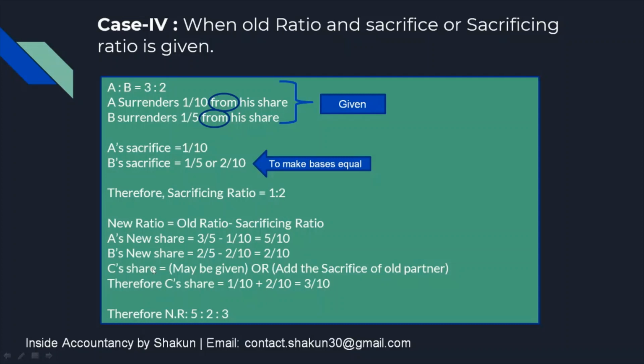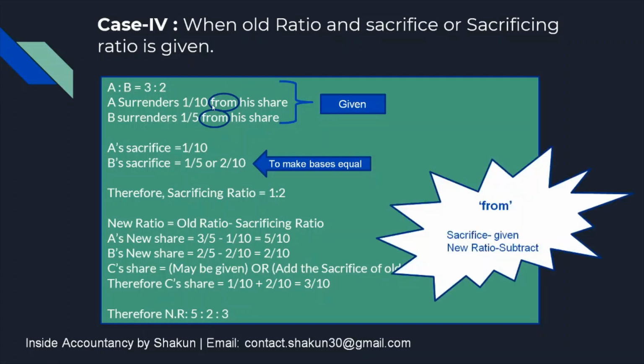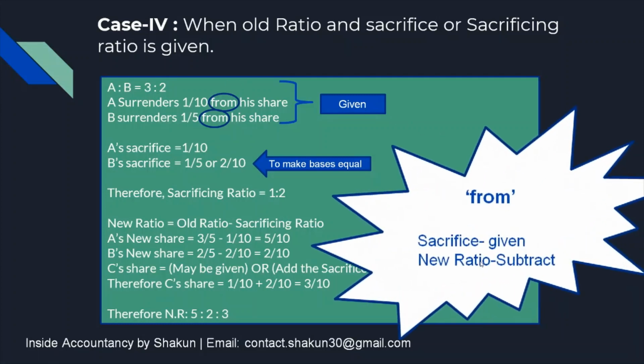Now C's share may be given in the question, or if it is not given, then we simply add the sacrifice of old partners. Therefore, C's share, which I have not taken as given in the question, will be equal to the sacrifice of A plus the sacrifice of B, totaling 3/10. Therefore, the new ratio is 5:2:3. I hope this is clear. So whenever the word from is written, always remember that the sacrifice is given and the new ratio has to be calculated by subtracting the sacrifice from the old ratio. This is very, very important.